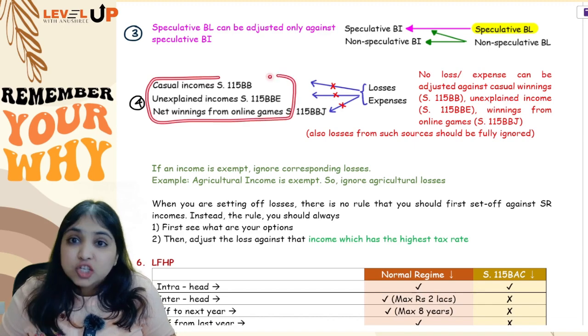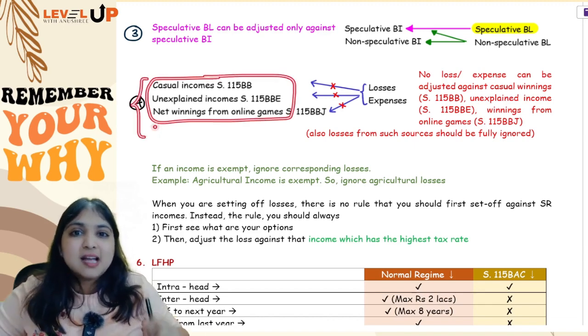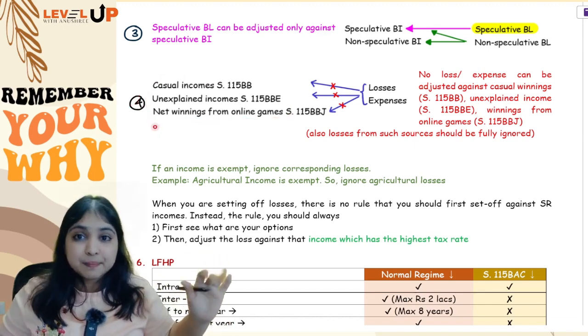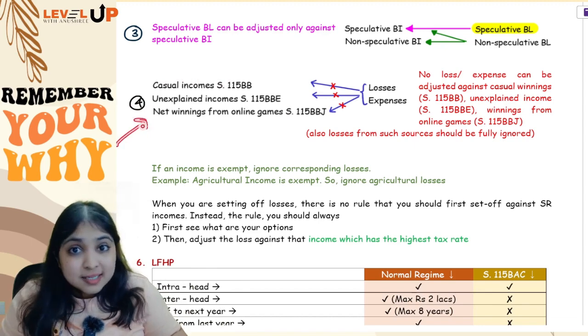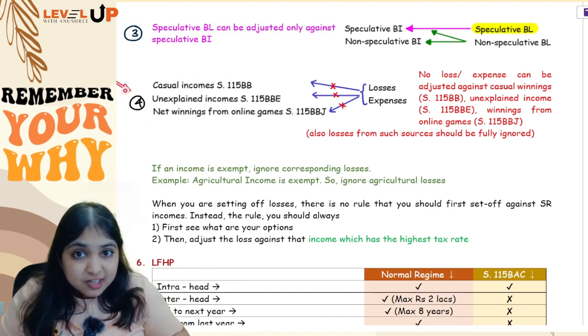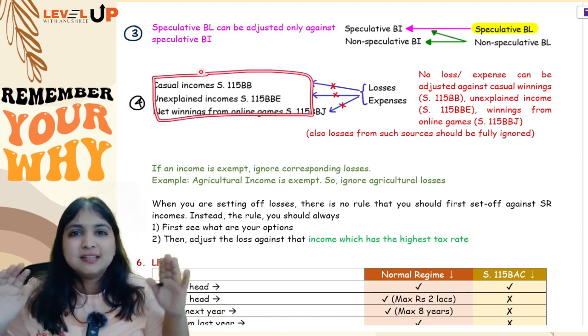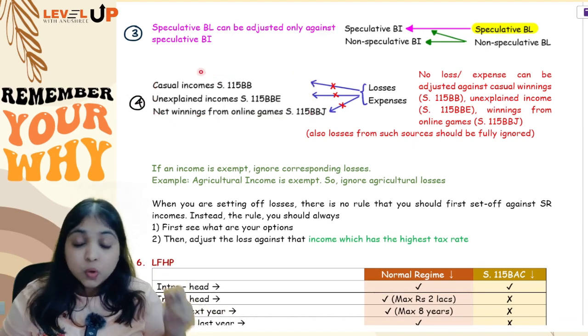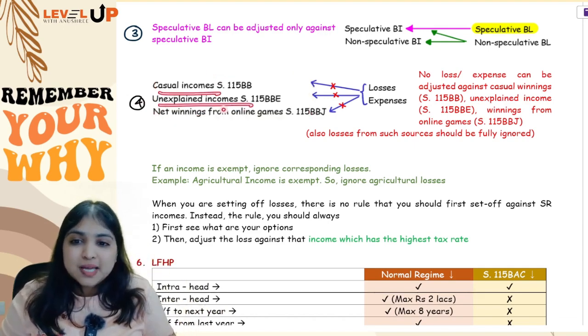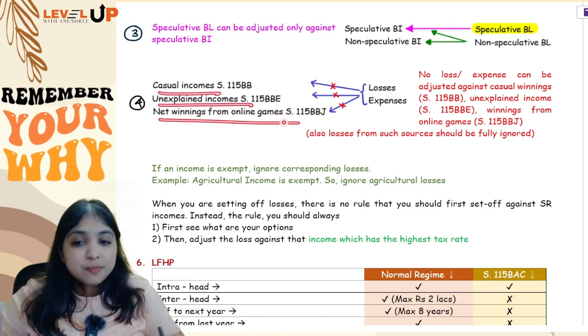These are like untouchable incomes. As it is, these incomes will be taxed at a flat rate of 30%. No Chapter 6A against these incomes, no losses can be adjusted against these incomes, no expenses can be adjusted against these incomes. However much you have over here, as it is, it will be taxed, story over. Okay, this is about your casual incomes, unexplained incomes and net winnings from online games.